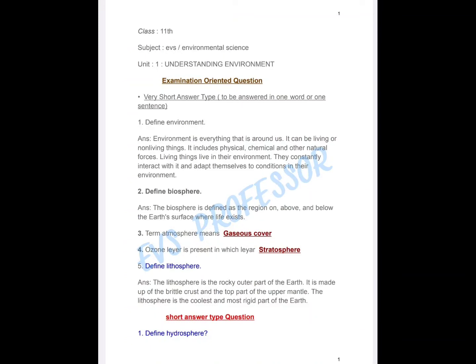5. Define lithosphere. ANS: The lithosphere is the rocky outer part of the Earth. It is made up of the brittle crust and the top part of the upper mantle. The lithosphere is the coolest and most rigid part of the Earth.